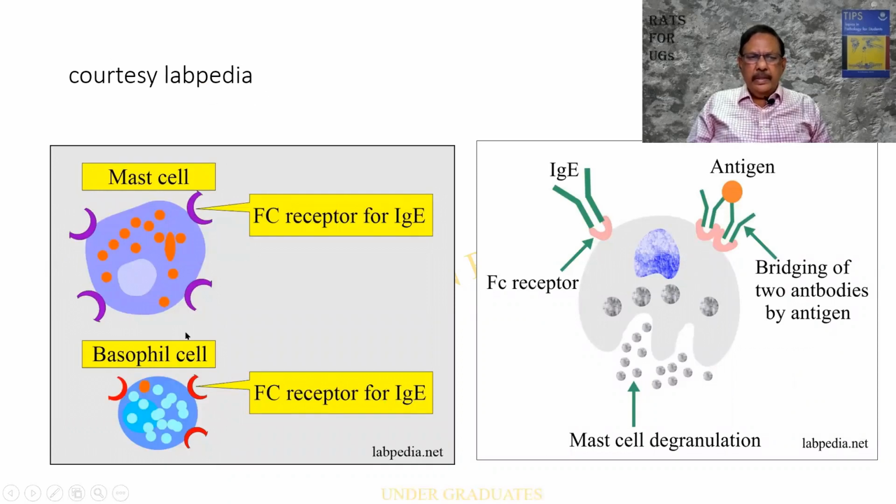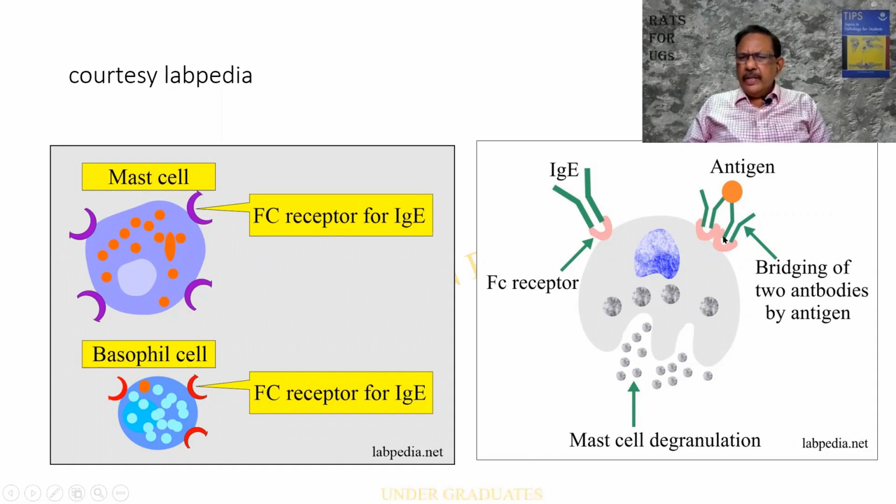This is a mast cell. This is a basophil. Basophil is found in the blood and the bone marrow. Mast cell is found in the tissues. The mast cell is supposed to be a tissue counterpart of the basophil. Both these cells will be having the receptors. These crescent-shaped structures are called the receptors for IgE, Fc receptor. This is what I had shown earlier. And look at this one, the receptor, the antibody is getting attached to it.